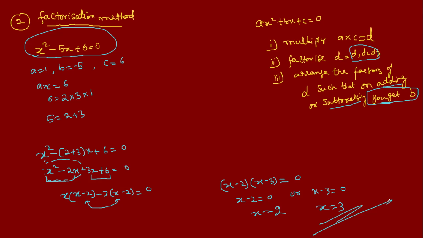Now I will tell you how to plot the graph of a quadratic polynomial. Before plotting the graph, you must see. Suppose you plot the graph of this. So first of all, you make it a perfect square. How will you make it a perfect square?